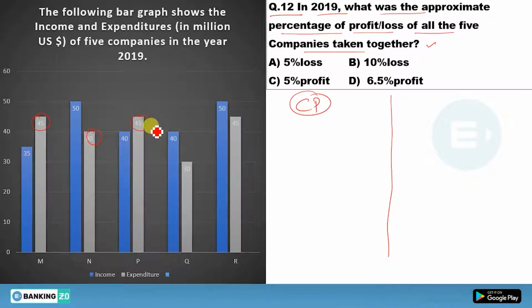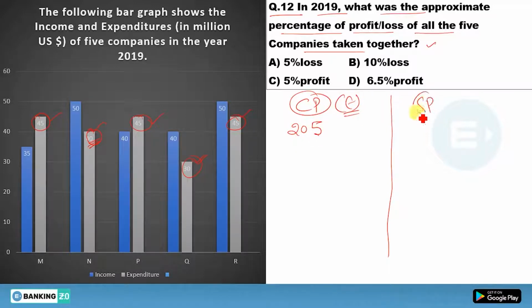45, 40, this 45, this 30, and this 45. So there are 345 you have. 135, 135 plus 40, 175, 175 plus 30, 205. 175 plus 30, you will get 205. So total expenditure is 205.